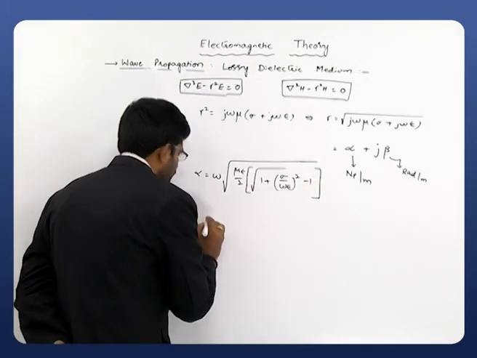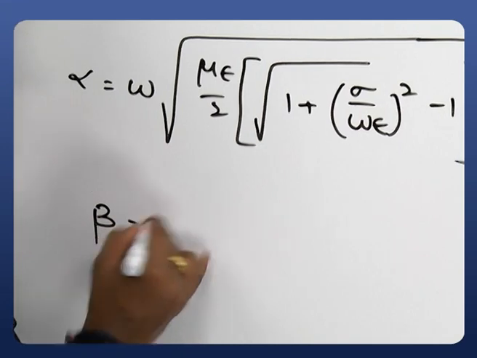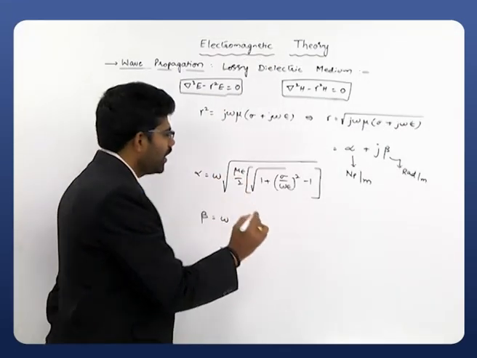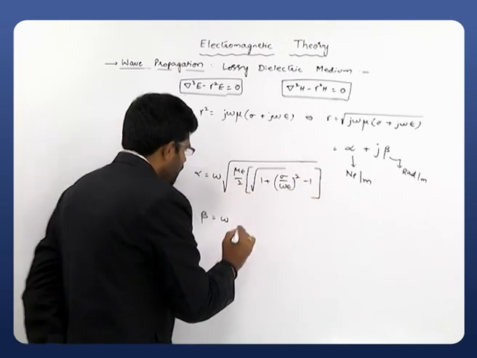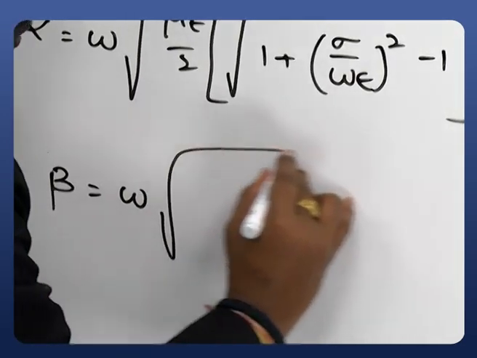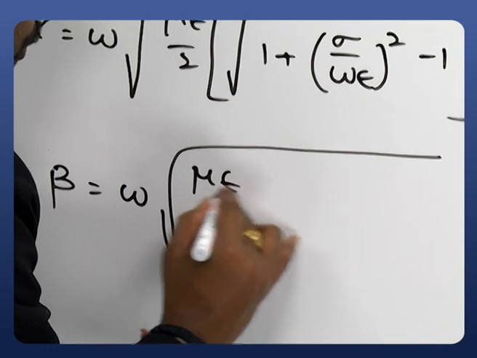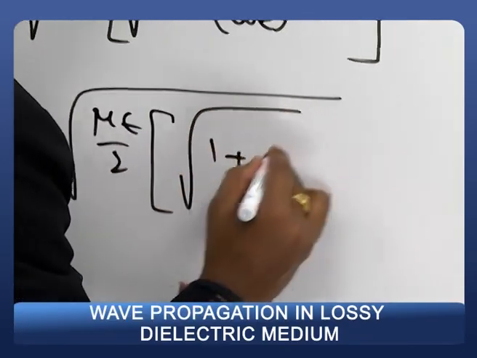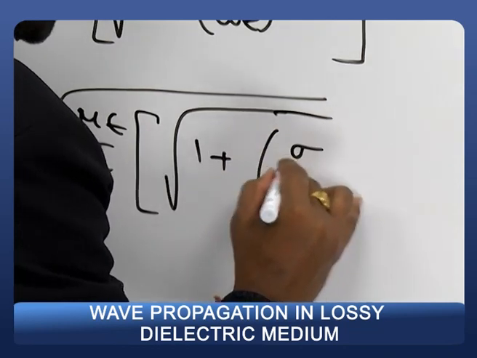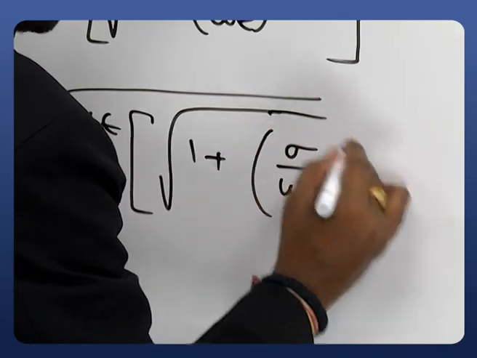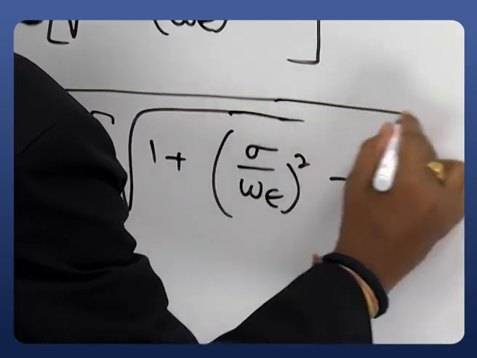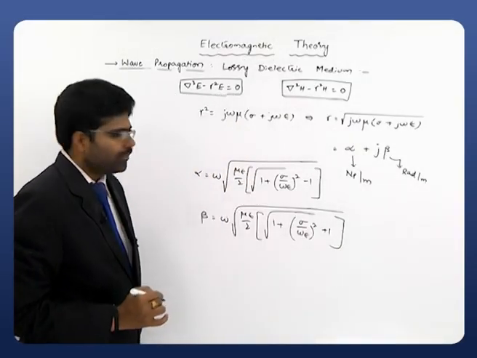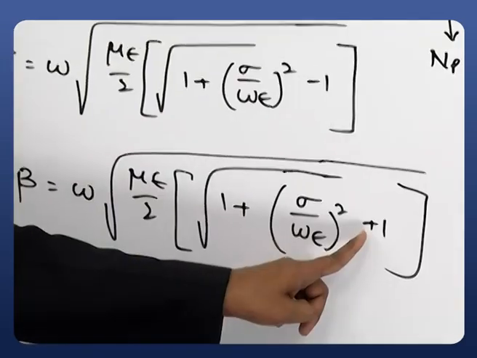So Napier per meter, the units are the same, and here it is beta, and don't go for any other complex formula, just put a plus sign here, then that will be equal to beta. Omega times the square root of (mu epsilon by 2) times the square root of (1 plus (sigma by omega epsilon) whole squared, plus 1). So the same equation, but here what we have is plus 1.